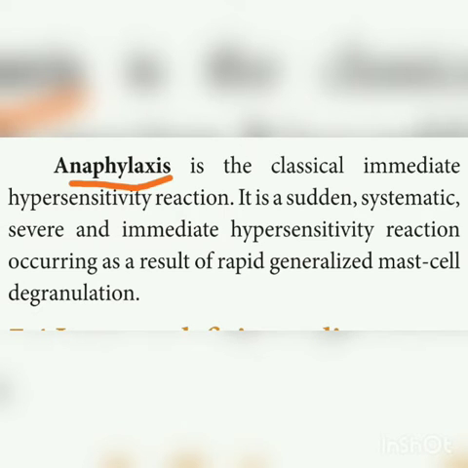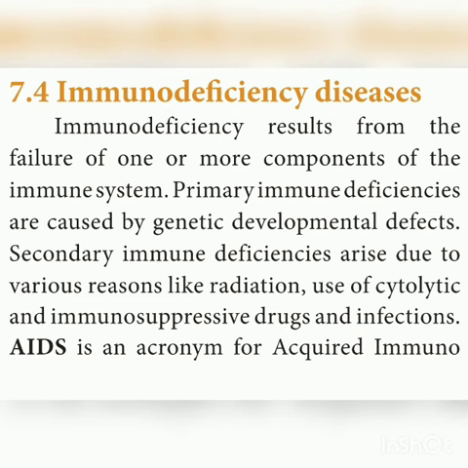And then another important 2 mark question is anaphylaxis. What is meant by anaphylaxis? Anaphylaxis is the classical immediate hypersensitivity reaction. It is a sudden, systemic, severe, and immediate hypersensitivity reaction occurring as a result of a rapid generalized mast cell degranulation. Okay, and the next important question is the immunodeficiency diseases.